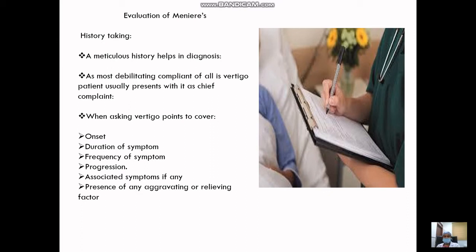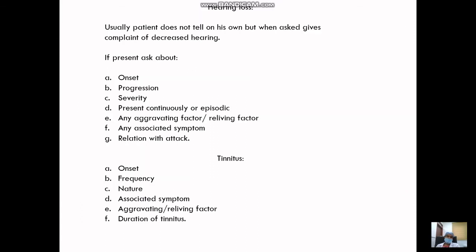So Meniere's, I told you, this is how the history of the patient with Meniere's is when they present to the OPD. Another is hearing loss. Now the patient with Meniere's usually doesn't say the first symptom is a hearing loss.